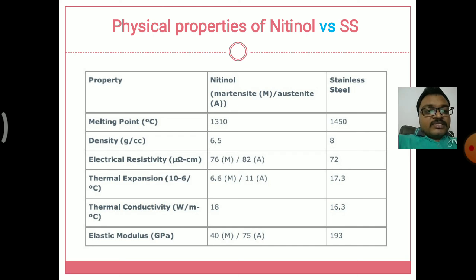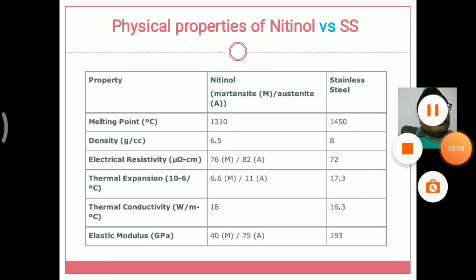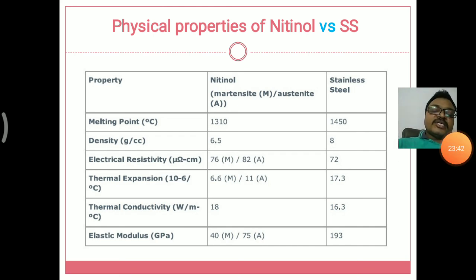There are different types of cast irons, that is white cast iron, gray cast iron, malleable cast iron, and some other cast irons. But in steel, for industrial purposes, we use the highly recommended hardened steel and mild steel, whose carbon content is less than 2% in the iron carbon equilibrium diagram.